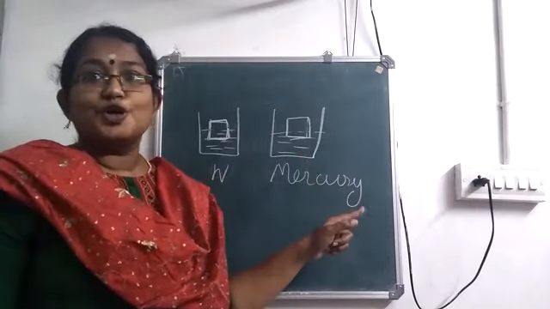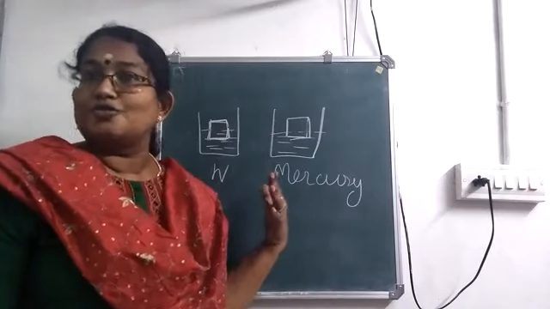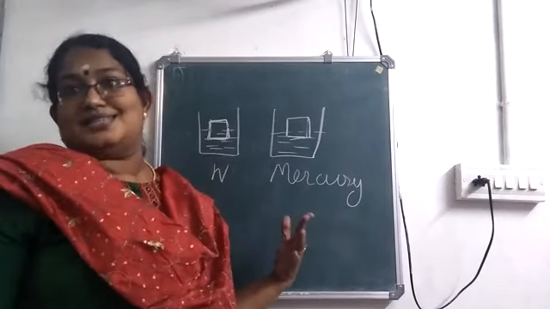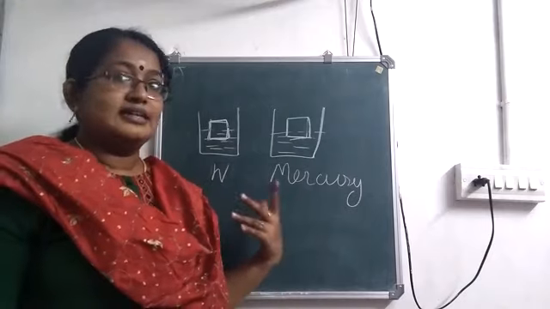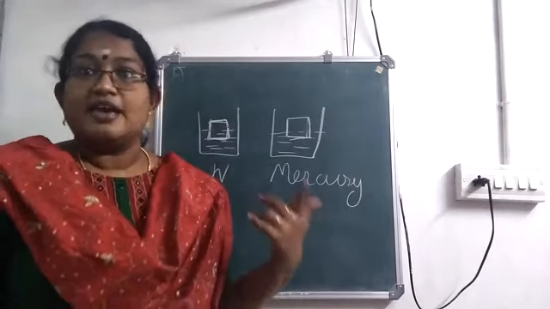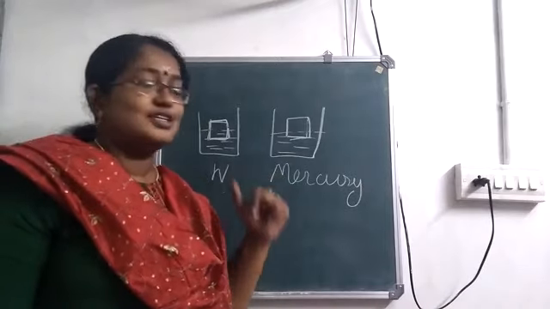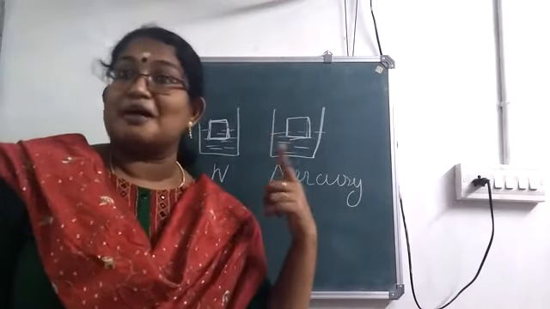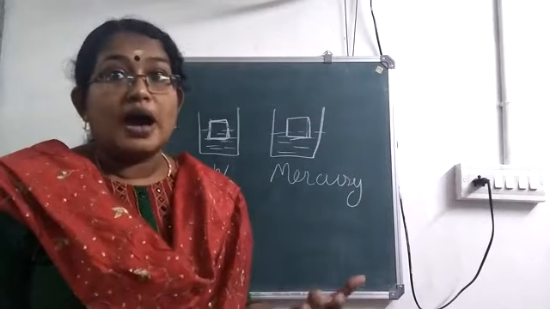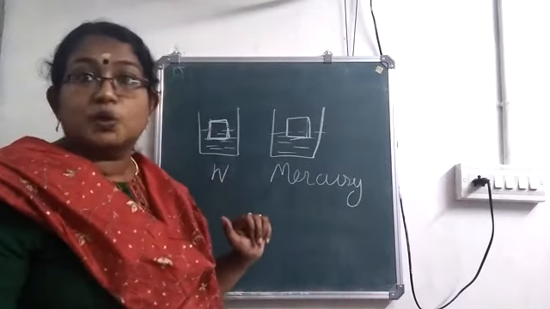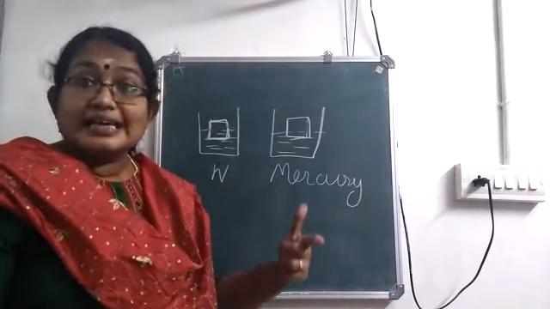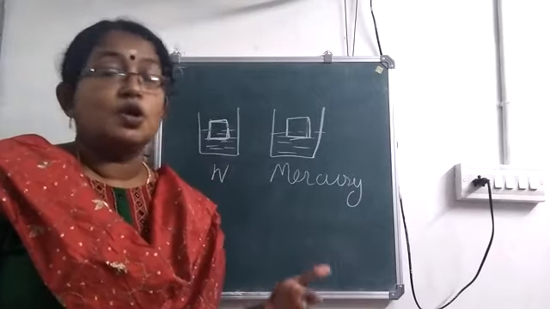Density of mercury is more than that of water. It is 13.6 in the case of mercury. In the case of water, the density is just 1 gram per centimeter cube, but the density of mercury is 13.6 gram per centimeter cube, which is so high compared to water. So when density increases, upthrust also increases.